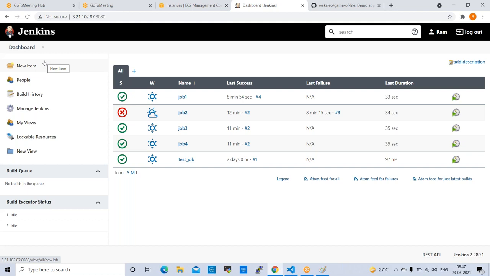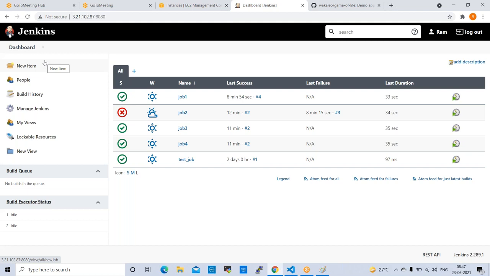Basically, what is backup? Why do we require backup? Does anyone have any idea? What is backup basically? Restoring the data. Yeah, restoring data. Next.